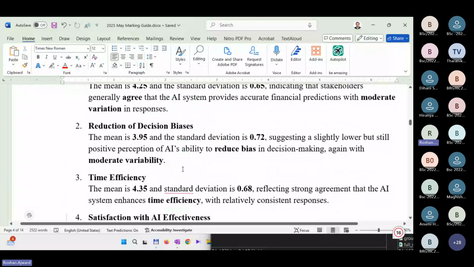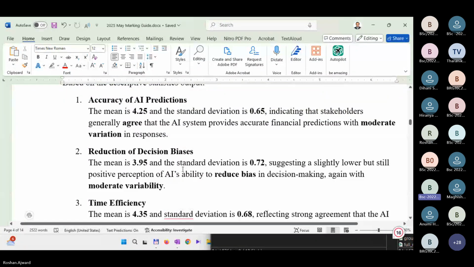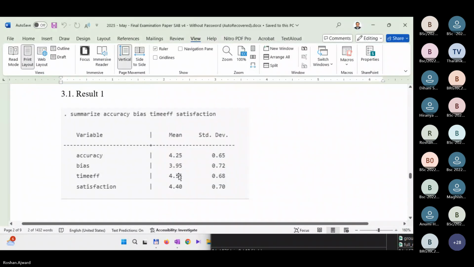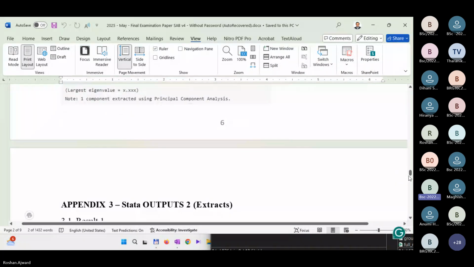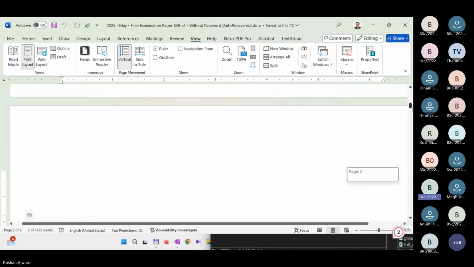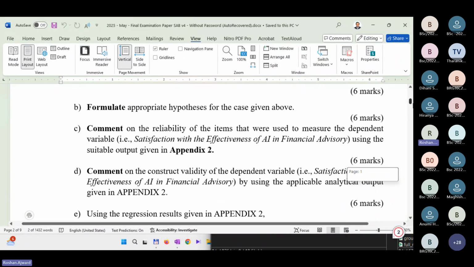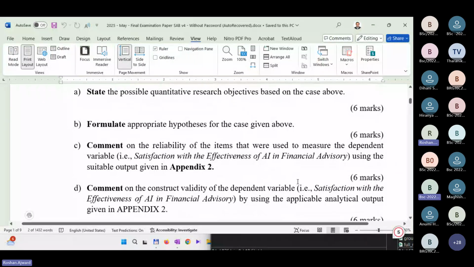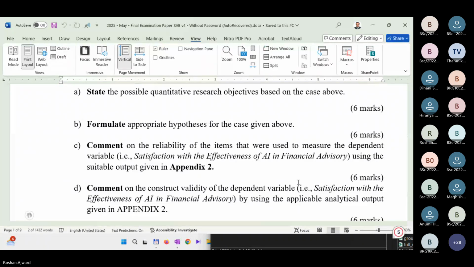Sir, when interpreting the standard deviation, how do you know if it's high or low? Comparatively. In a 1 to 5 Likert scale, anything above 1 is considered to be a high variation. It's 1, 2, 3, 4, 5, so the jumping point is 1.